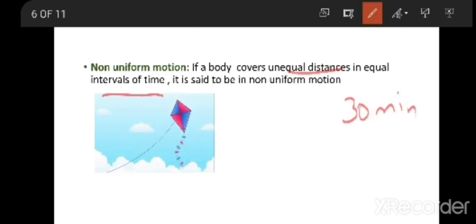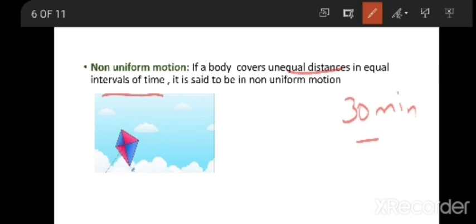Here a boy is flying a kite, and I am taking the time period of 30 minutes. Do you think the boy is going to cover equal distance in 30 minutes? Do you think every minute the kite is going to fly in the same direction or in the same way?